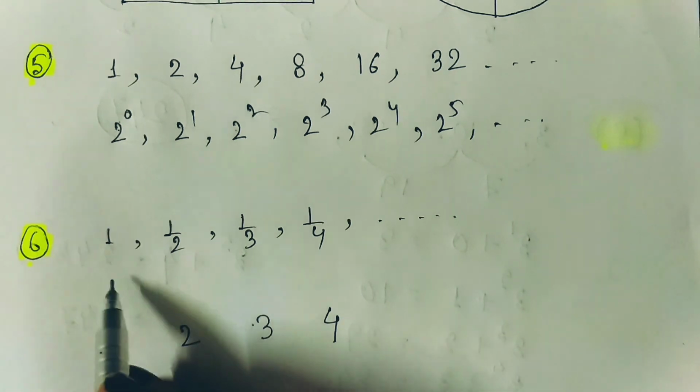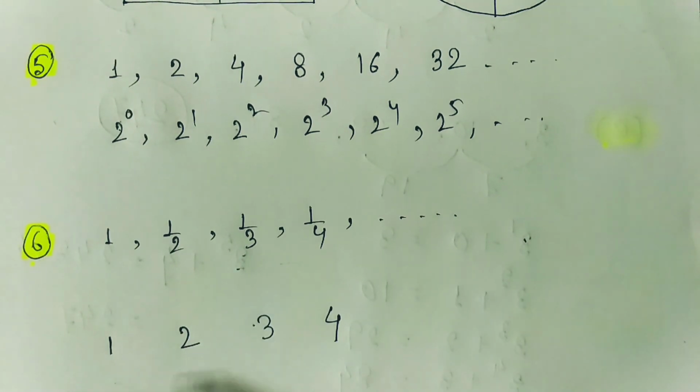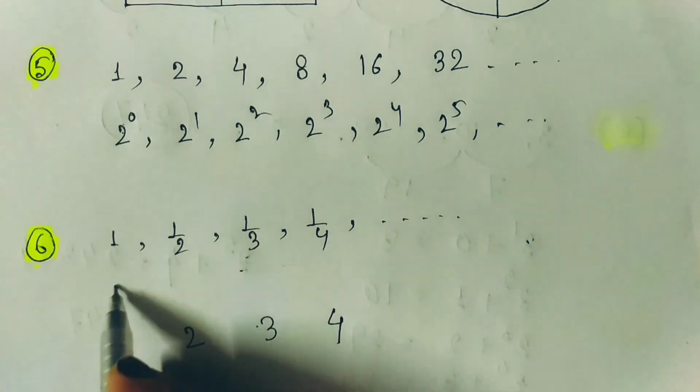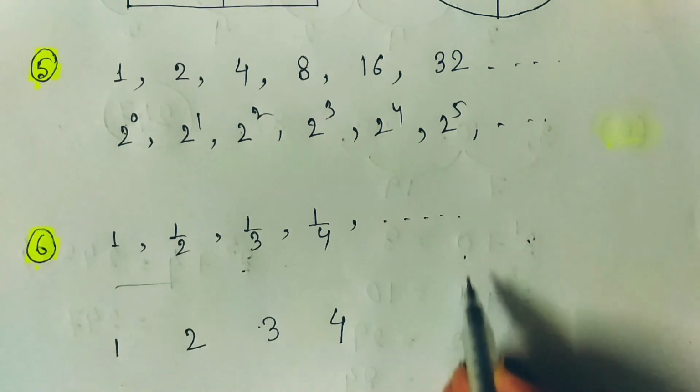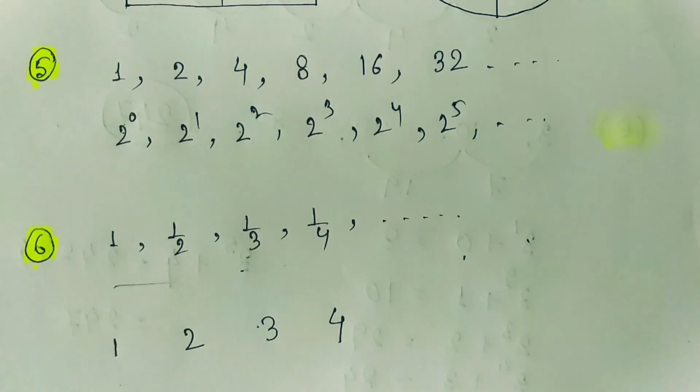That means if you write the reciprocals of the given numbers, this reciprocal sequence also forms a sequence. If this sequence forms an AP, arithmetic progression, then the given numbers are in HP, harmonic progression. Otherwise, everything else is the same as arithmetic progression.